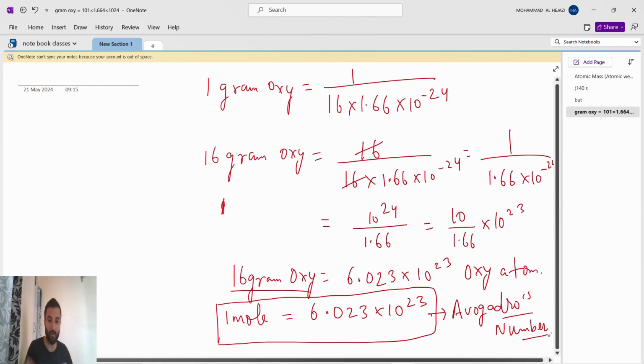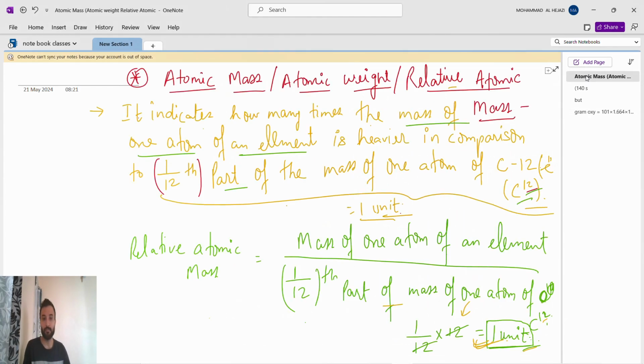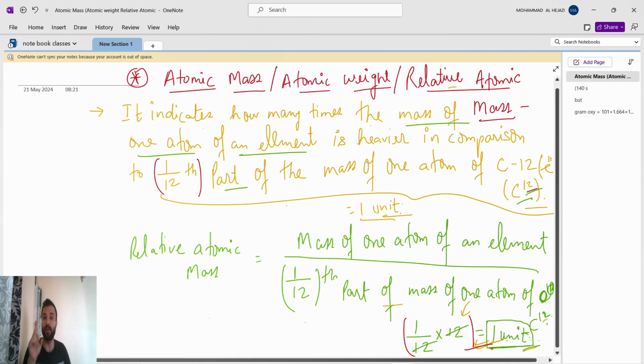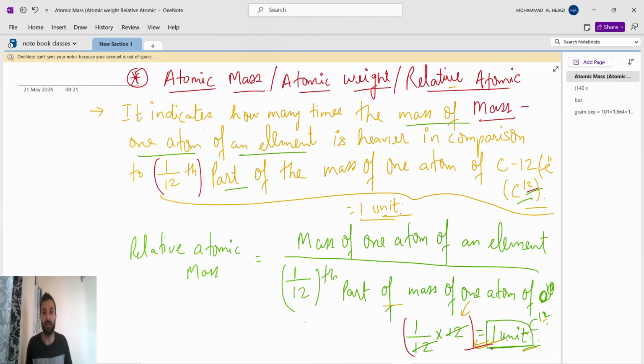So how did we get this Avogadro number? Like this. See, till now we get to know atomic mass, atomic weight, relative atomic mass, all are the same. Whenever we want to find the atomic mass of any atom, we compare it with the relative mass. What is the relative mass? This is the relative mass: 1/12th part of the mass of one atom of carbon-12. So this relative mass value is nothing but 1 unit. How did we get to know? We got to know from here, 1 unit. So if you want to compare the relative atomic mass, that equals the mass of one atom, any one atom, right?